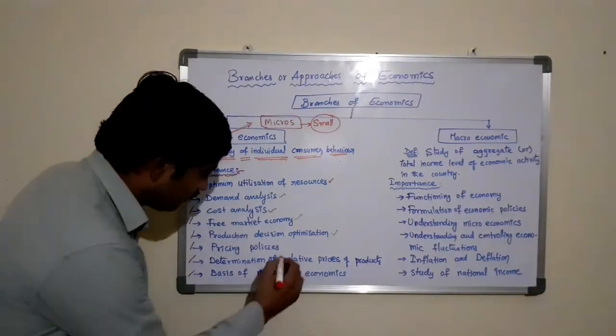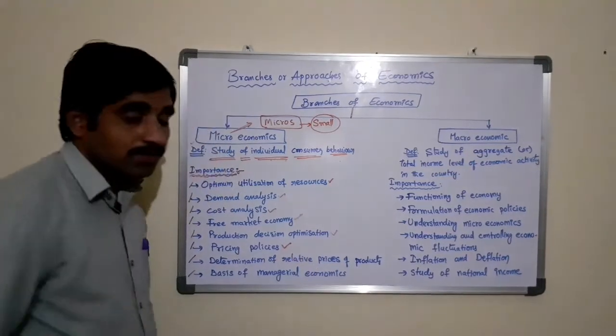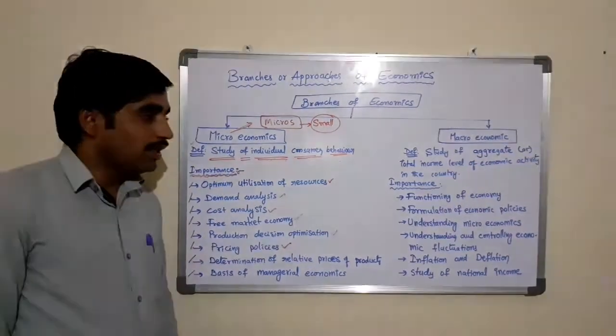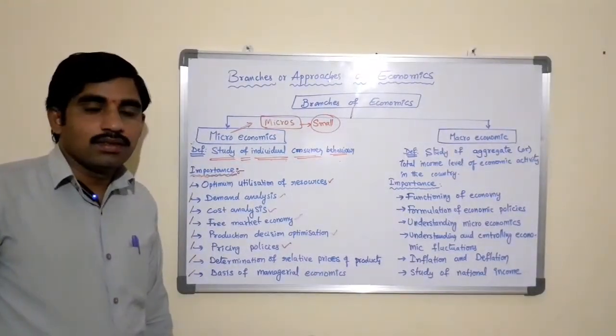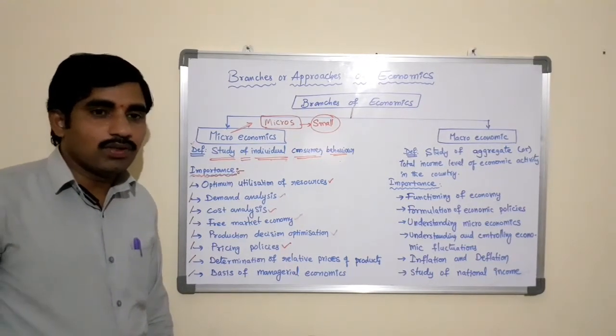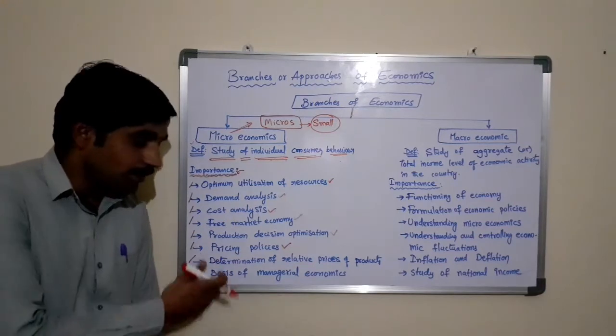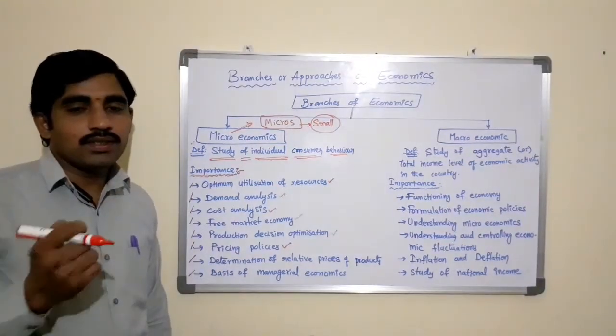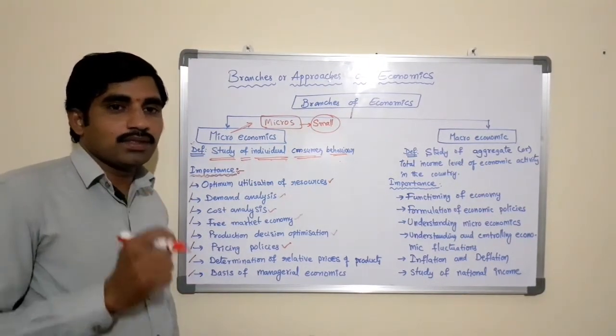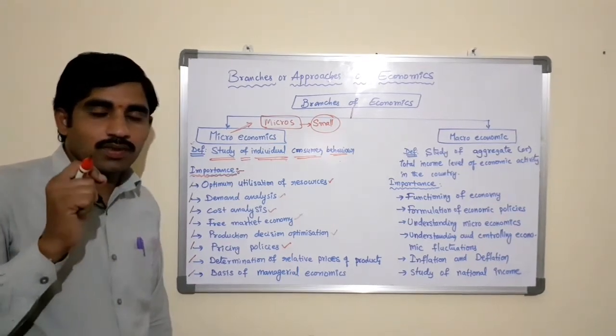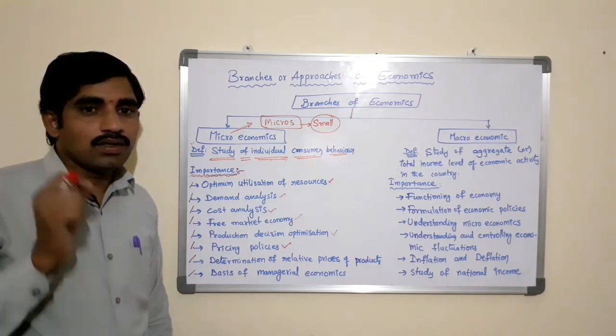The next one is pricing policies. This is a very important area where the business persons or the producers can take the decision, that is pricing policies. Fixing the prices for the produced product is one art.